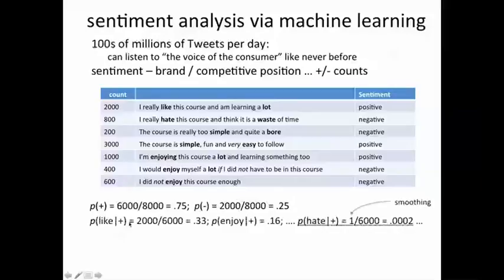For example, the probability that the word like occurs within the positive comments. So of the 6,000 positive comments, like occurs in only 2,000 of them. So we get this likelihood. Similarly, the probability that enjoy occurs amongst the positive comments can be computed similarly.